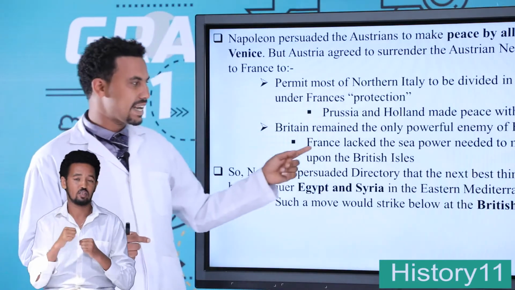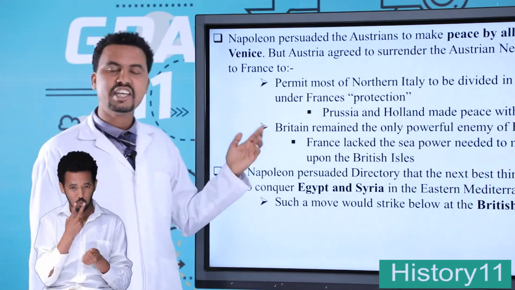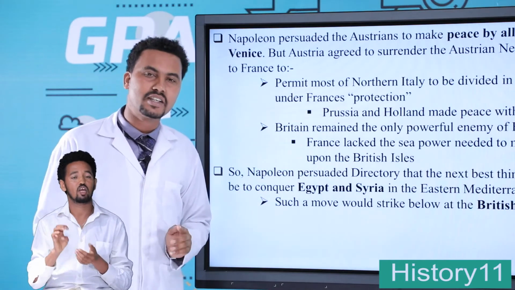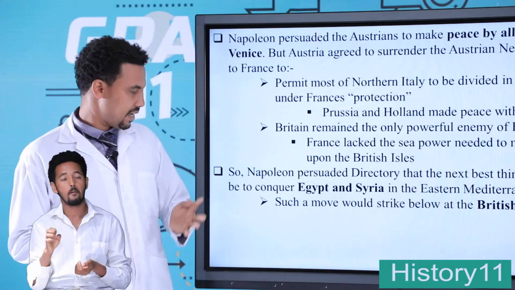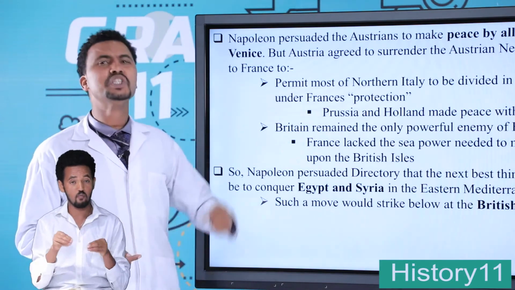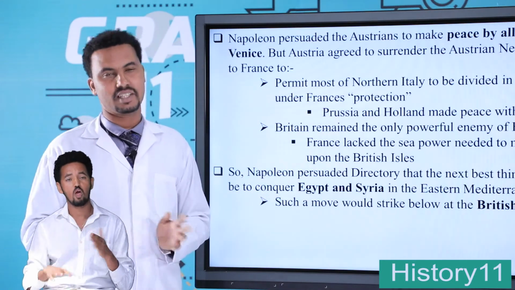Napoleon reasoned that the next best thing for France would be to conquer Egypt and Syria in the eastern Mediterranean region. Such a move would strike a blow at British trade in the Far East.